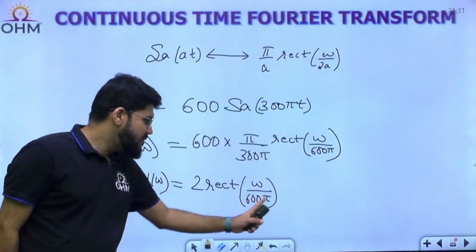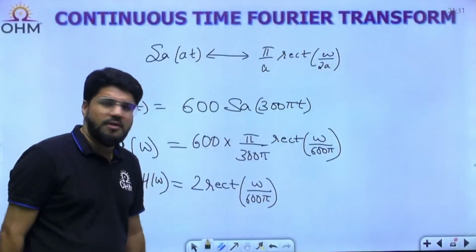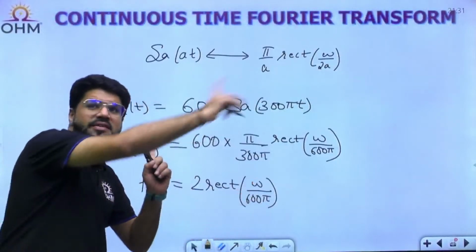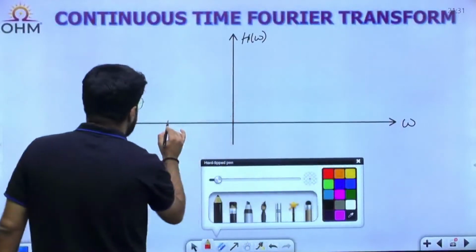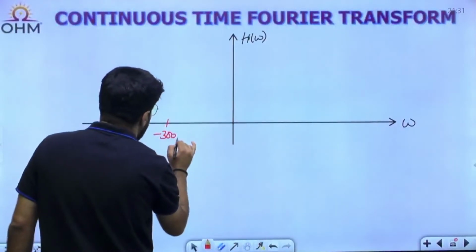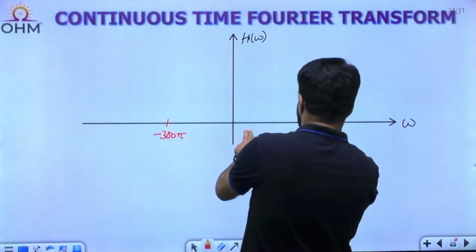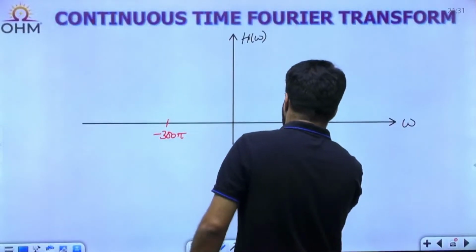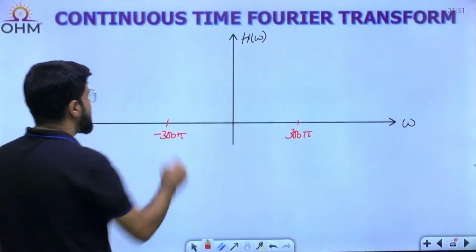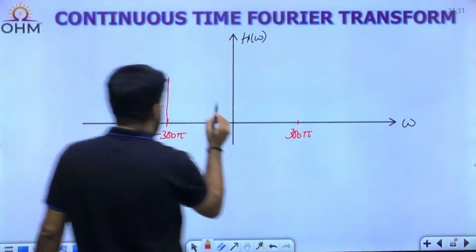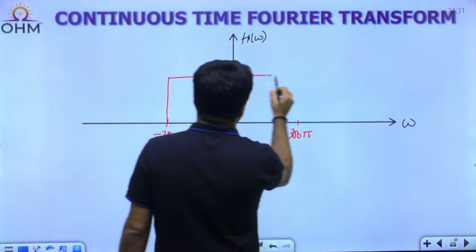What is written in the denominator? Total duration of the rectangle, 600 pi, means minus 300 pi to 300 pi. Maintaining the same symmetry, there should be a rectangle starting from minus 300 pi up to 300 pi, and having how much amplitude? 2. Rectangle means this constant flat curve.